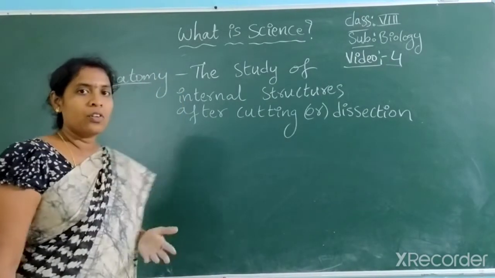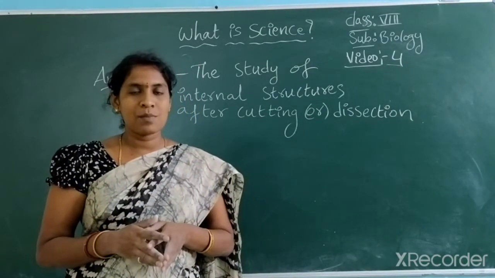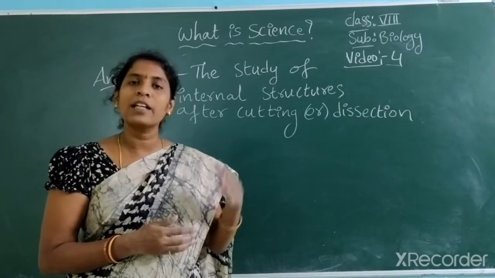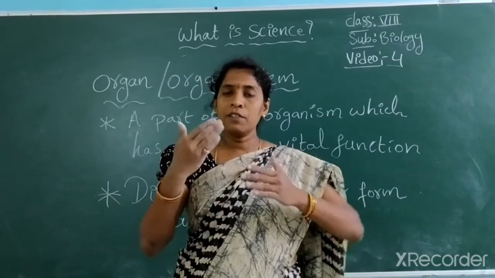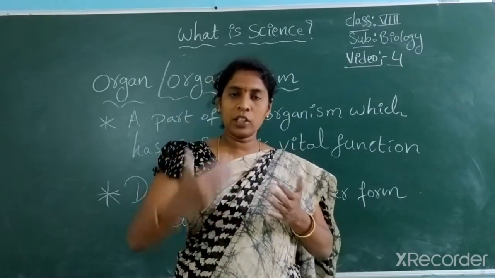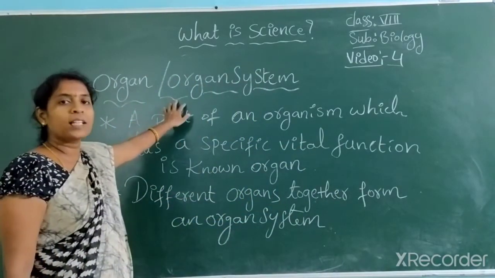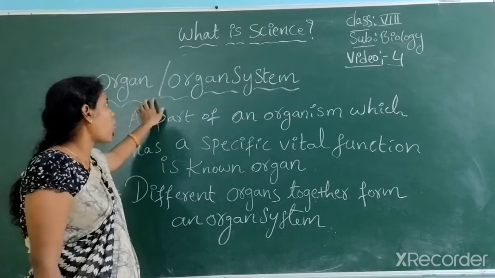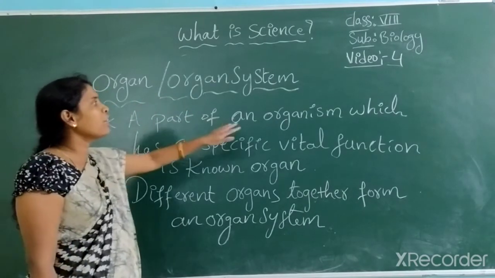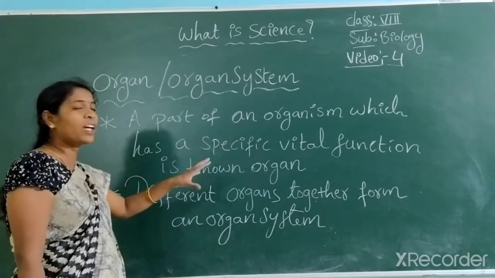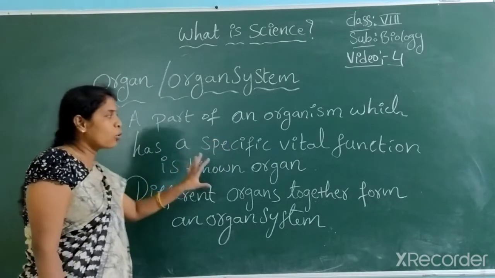Further, the organism is again divided into different organ systems. So we look at organ systems and their studies. After the dissection of a body, we find organs and organ systems. First we look at the organ; later you will understand organ systems clearly. An organ is a part of an organism which has a specific vital function. Vital is nothing but important.